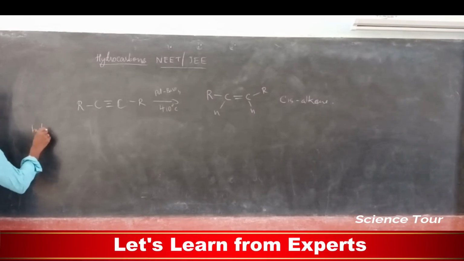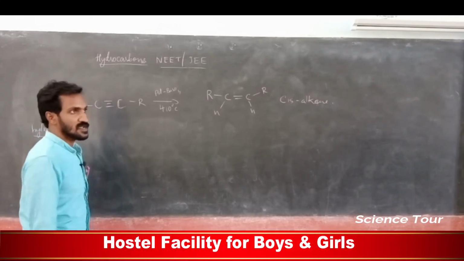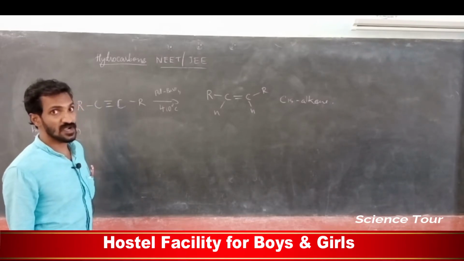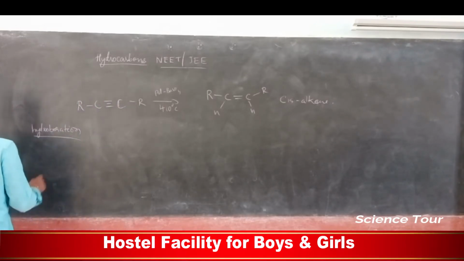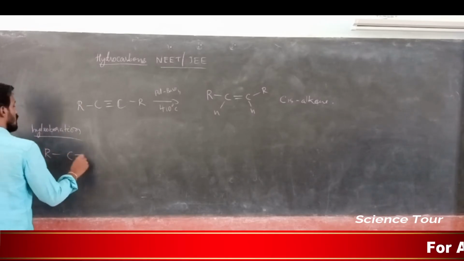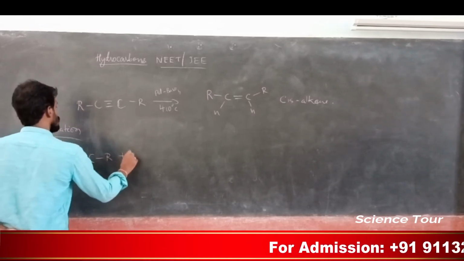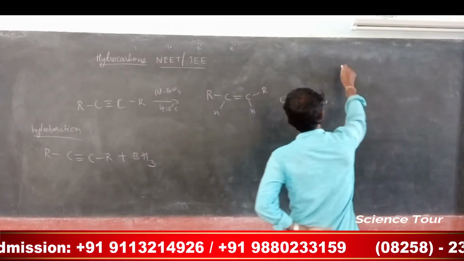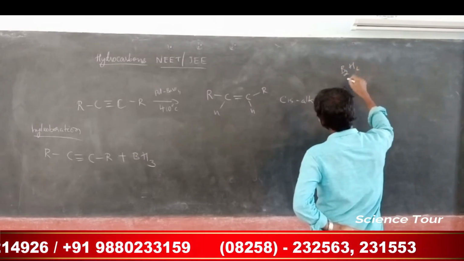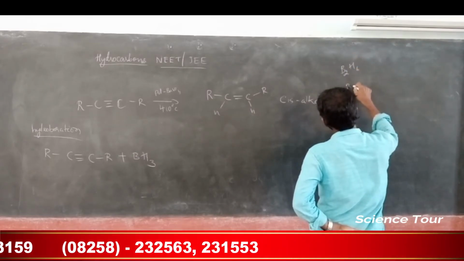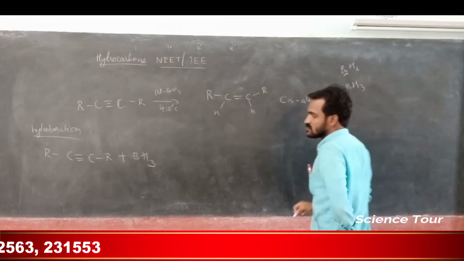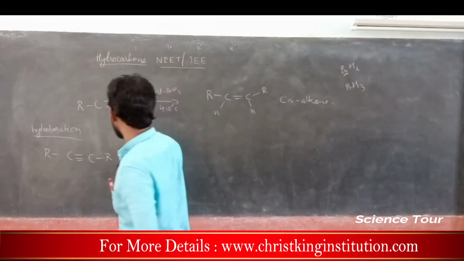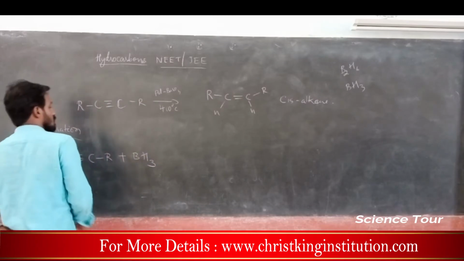Hydroboration. What do you mean by hydroboration? Adding boron and hydrogen. Correct? Adding boron and hydrogen is called hydroboration. Boron hydride means you are treating the alkyne with boron hydride or diborane. Diborane, what is the formula? B2H6. You divide this diborane and it gives BH3. Understood? Borane is treated with the alkyne.